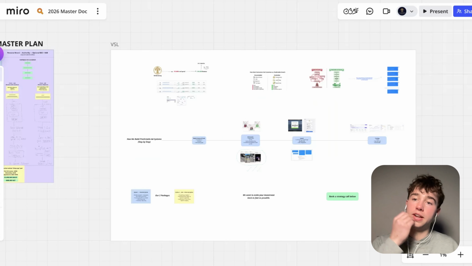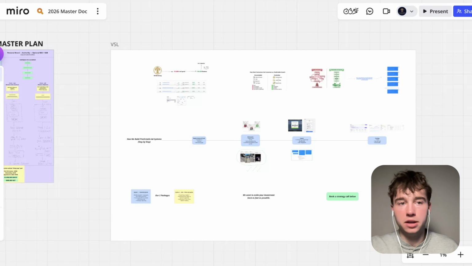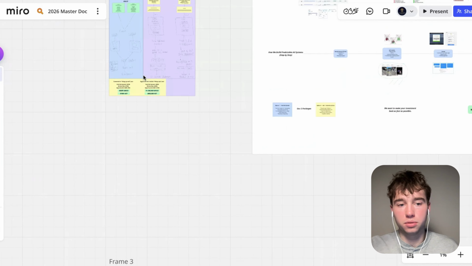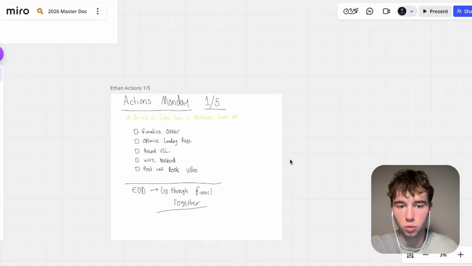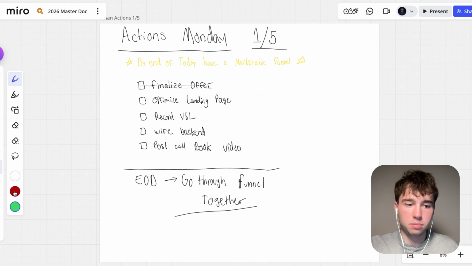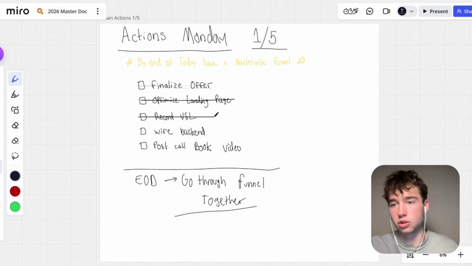Right. All right. So that is the entire VSL cooked up. We got it done. This is the main goal of the session. Let's get back to our little whiteboard here that we had, wherever that went. Here, this is where our whiteboard was. So we optimized the landing page. I would considerably say that we did optimize the landing page, and we technically did do the VSL, because I'm just going to record this after this, so you guys won't be able to see that.